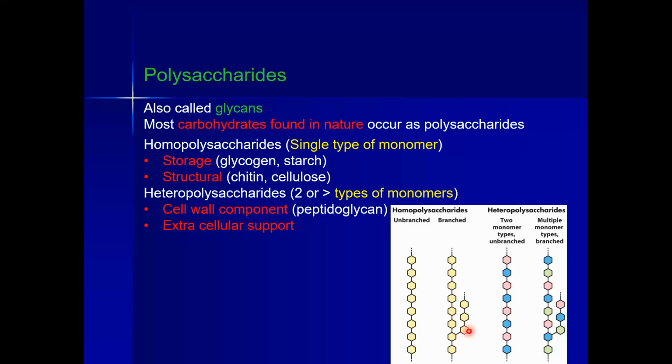But homo and heteropolysaccharides may be branched or unbranched. So if a homopolysaccharide is having a short chain of polysaccharide units joined with it, it will be a branched homopolysaccharide.